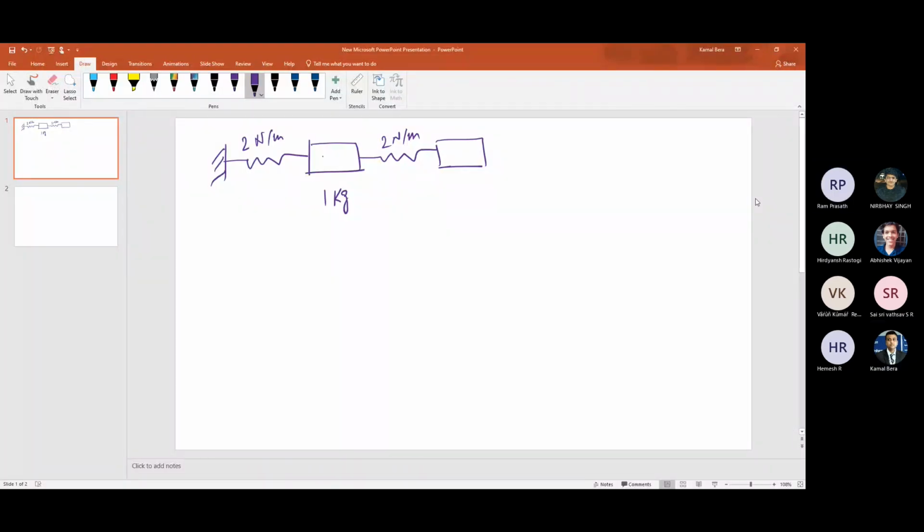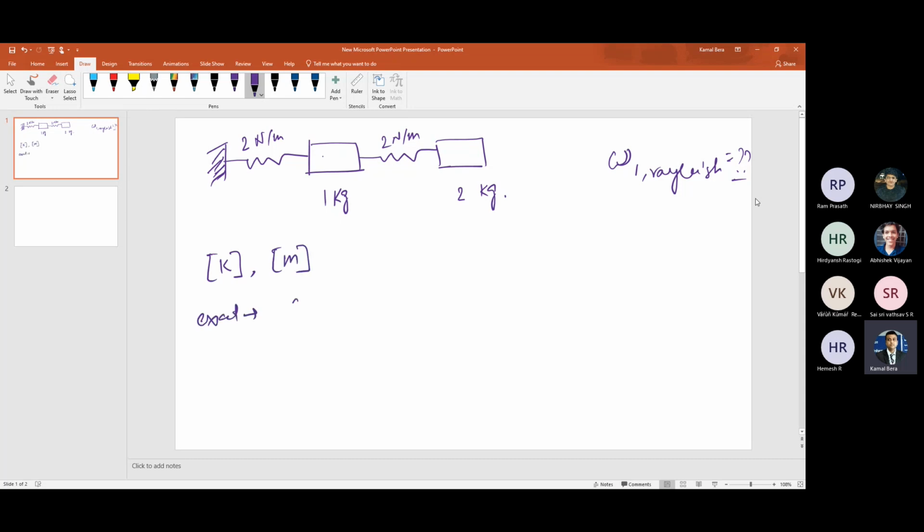Yes, sir. So you can take any arbitrary value as per your convenience. I'm just giving it for the sake of example. So find out the fundamental frequency, omega 1, using Rayleigh quotient. What is the technique that I discussed? You can also find out the exact frequency. Simple problem. You can construct the K matrix, construct the M matrix, and find out the exact value of omega 1. That I am calling omega 1 exact.